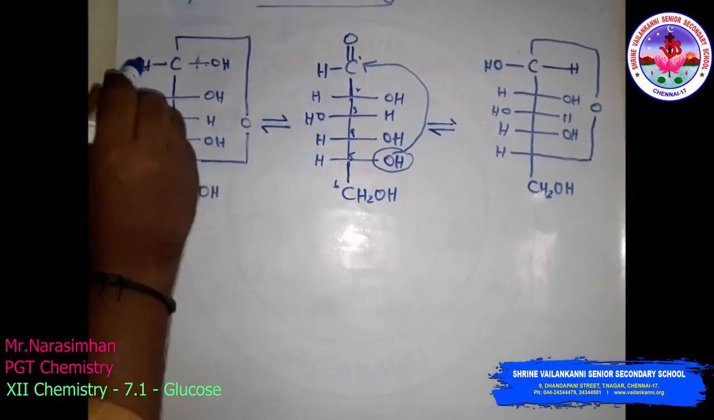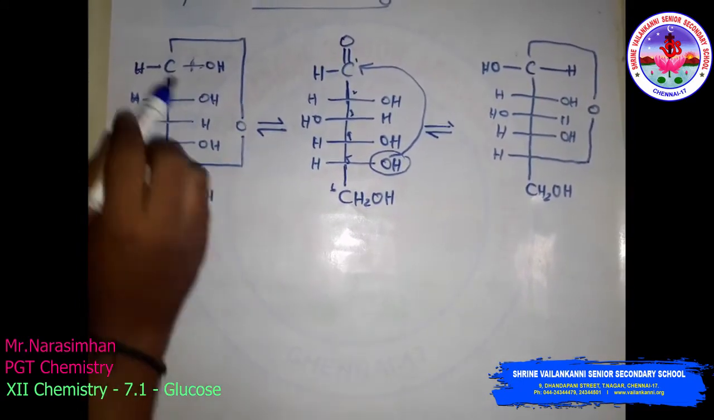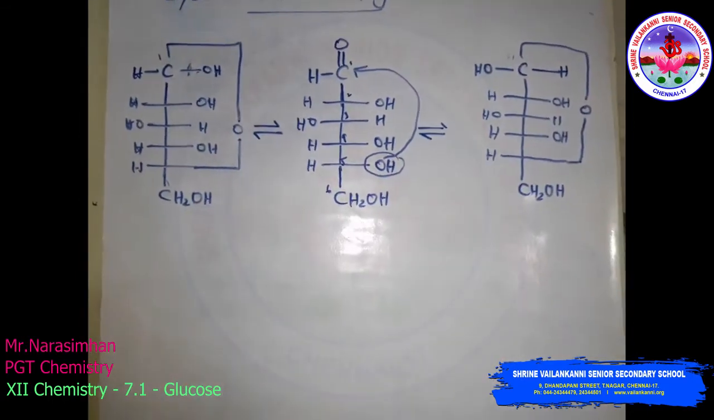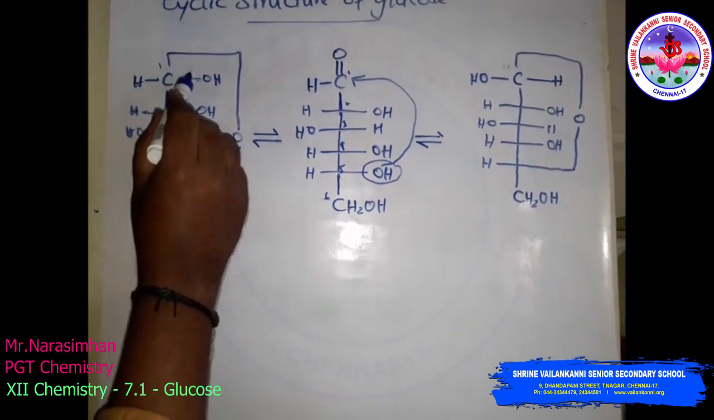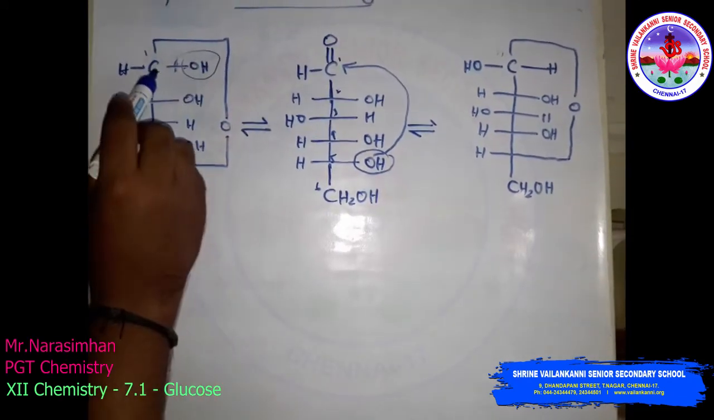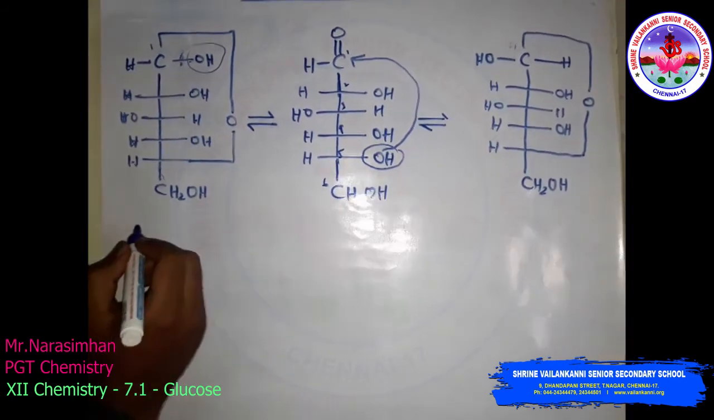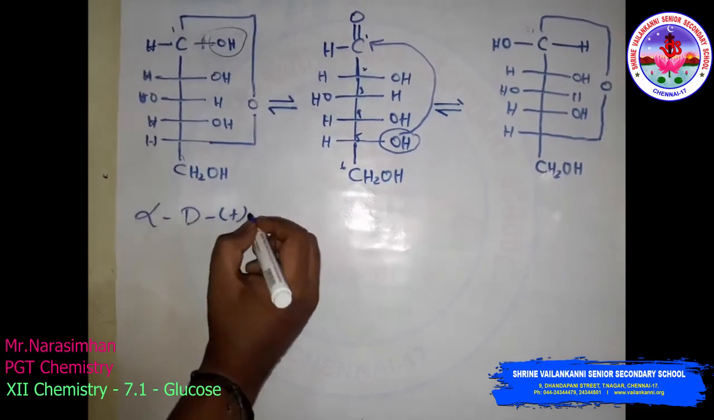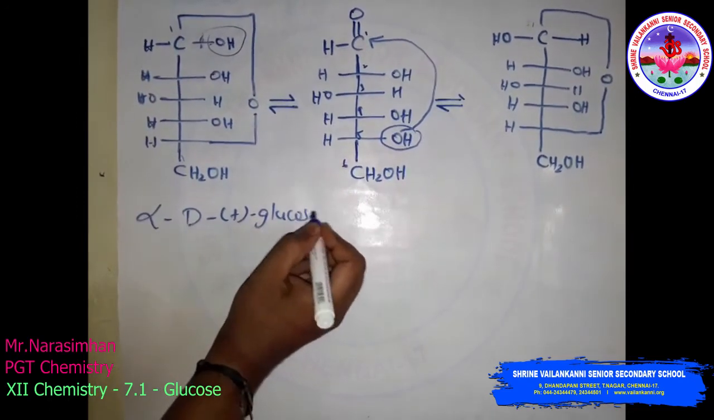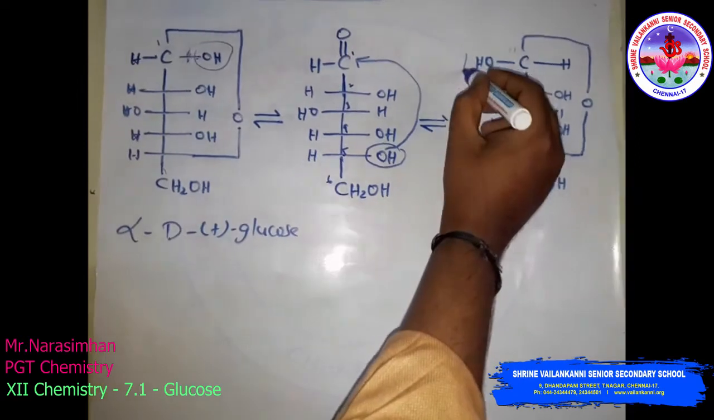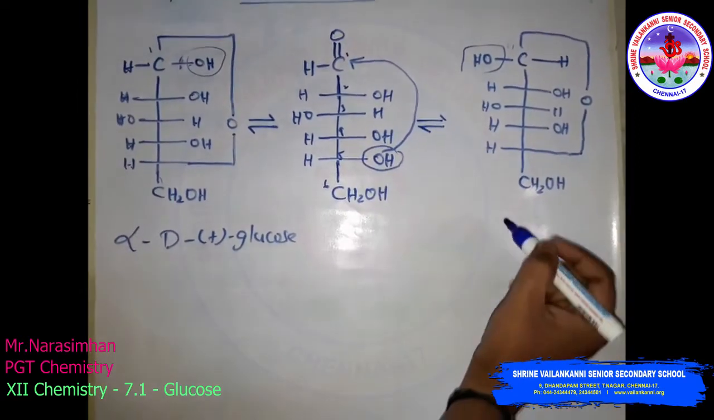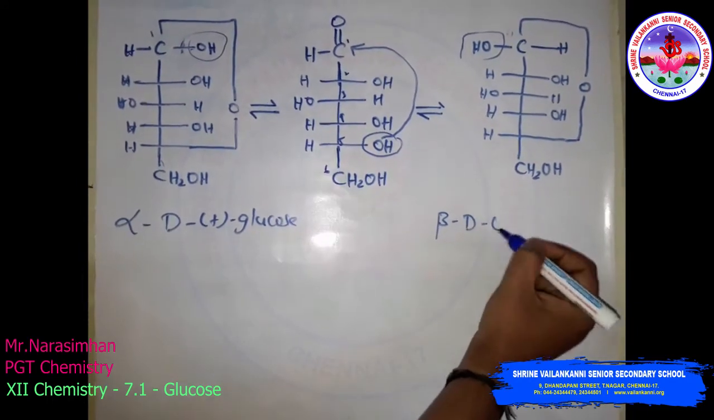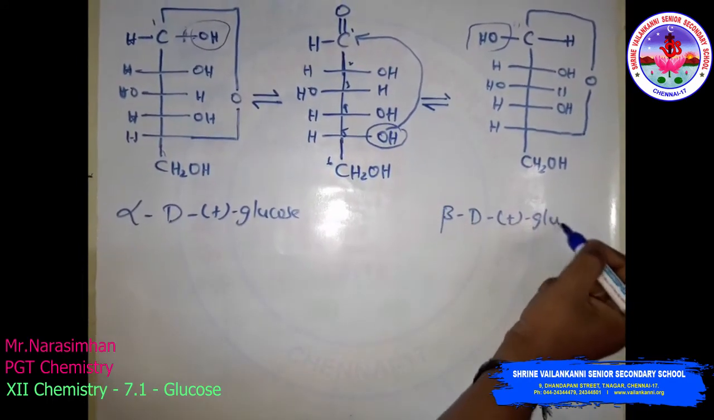Look at this, the top carbon atom, this is the first carbon. In all these compounds, this is the first carbon. When the OH hydroxy group is on the right hand side of the first carbon, this indicates alpha D plus glucose, and the presence of the OH group on the left hand side means that is the beta form of the glucose, beta D plus glucose.